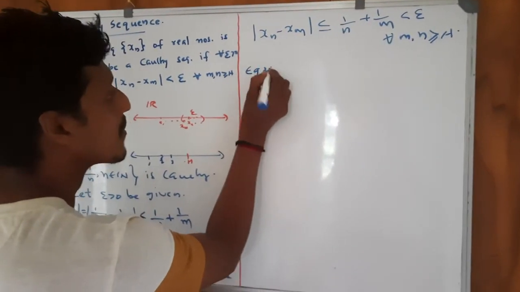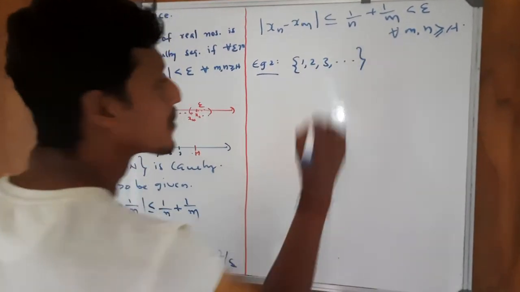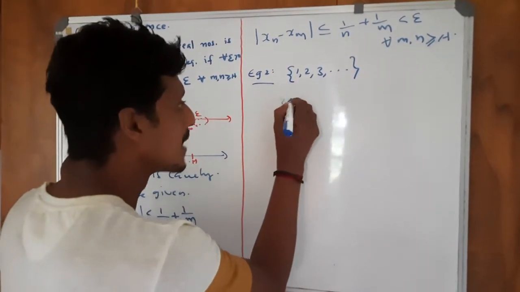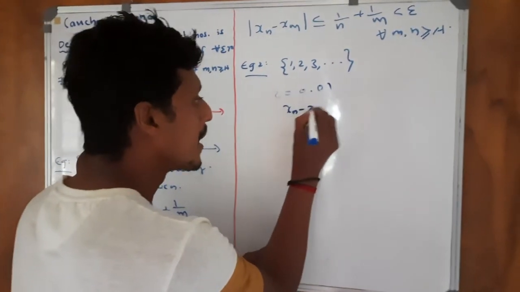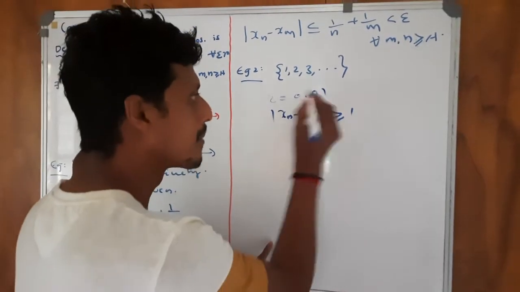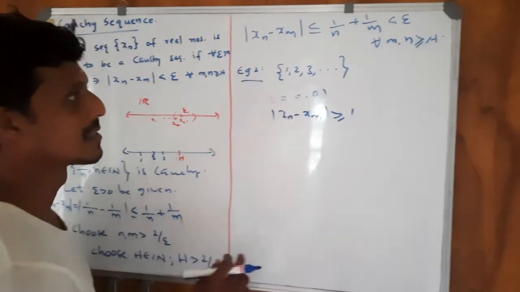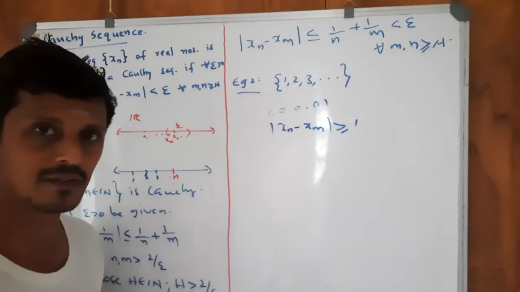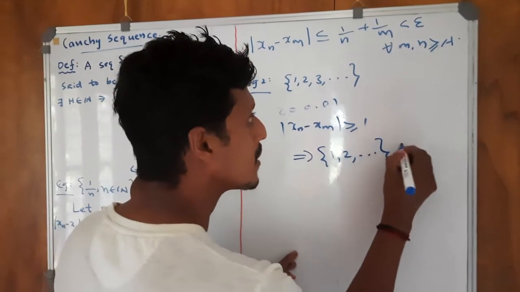Example 2, let us consider the sequence 1, 2, 3, etc. We prove that the sequence is not Cauchy. For that, suppose I choose epsilon equal to 0.01, then any xn minus xm will be greater than or equal to 1, and it can never be less than 0.01. Therefore, you can never find any h in N so that modulus of xn minus xm is less than or equal to 0.01. This implies the sequence is not Cauchy.